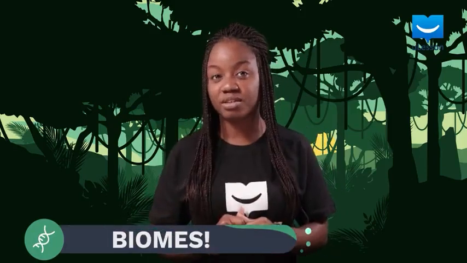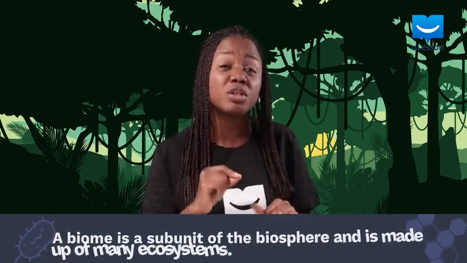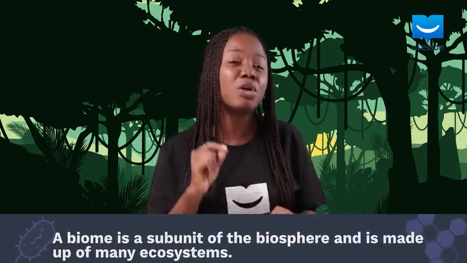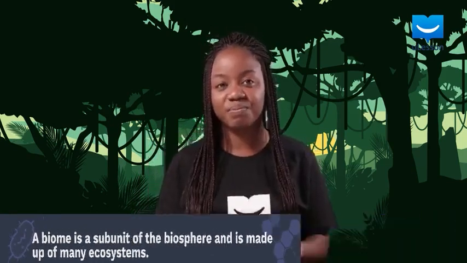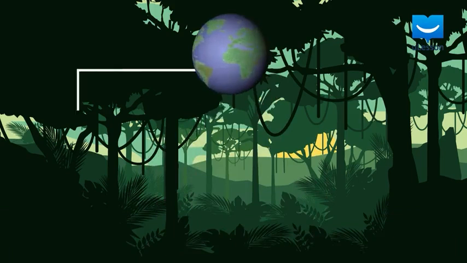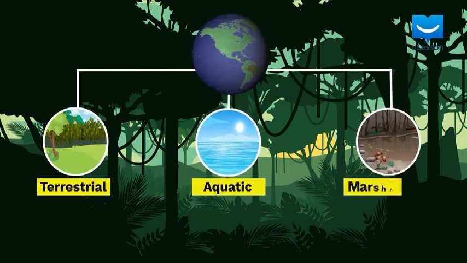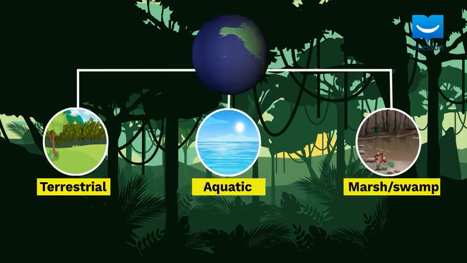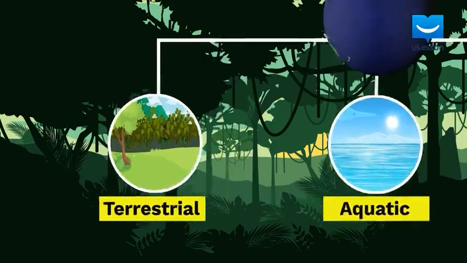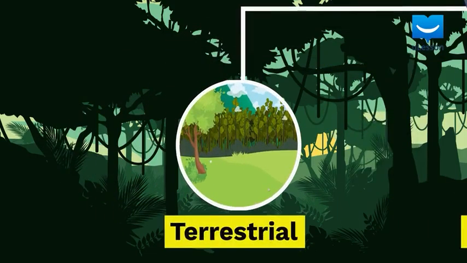We have said ecology is the study of plants and animals in relation to their environments. Biomes are another measure of this interaction. A biome is a subunit of the biosphere, and it is made up of many ecosystems. We'll divide it broadly into terrestrial biomes, aquatic biomes, and marsh or swamp biomes. Terrestrial biomes include any part of the biosphere that is on land.